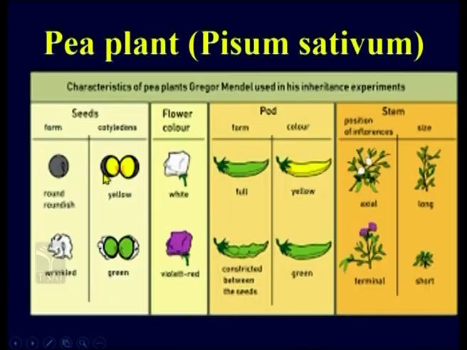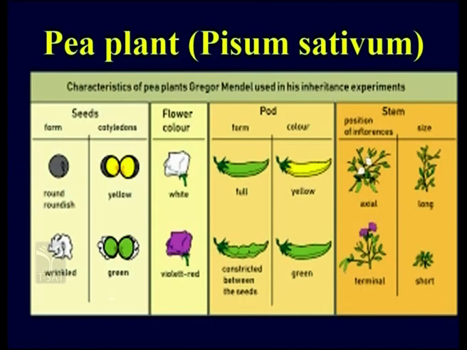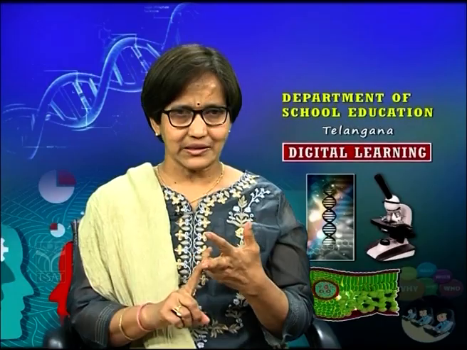Okay, dear students. Now, why did he actually choose Pisum sativum, which is the pea plant? It is because this particular plant can show clearly contrasting characters. What are the contrasting characters we are talking about? Contrasting means opposite characters. First, he chose the pea plant because it is an annual plant. It completes its life cycle very quickly, number one. Second, self-pollination is very easy. It can go on very easily here.